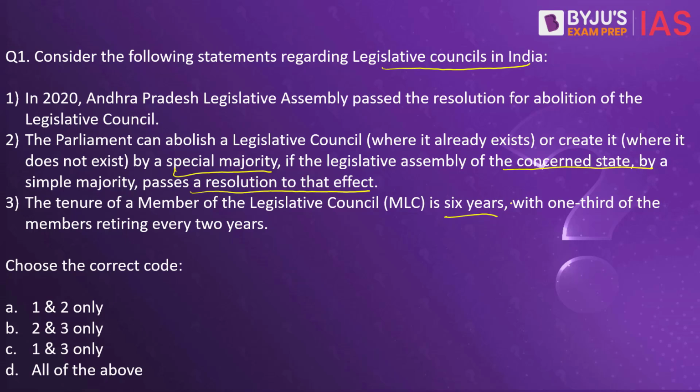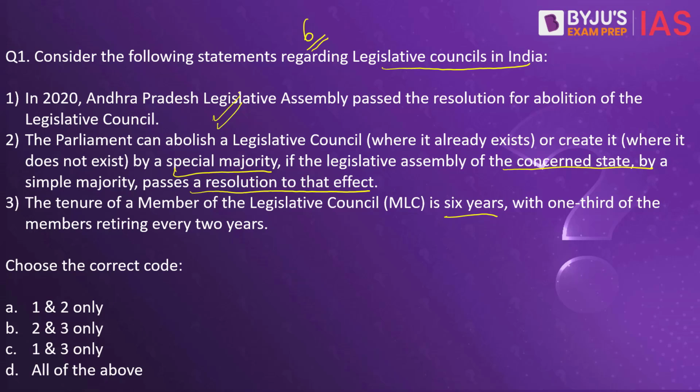You have to tell which of these given statements is or are correct with regard to legislative councils. Now, as you know, there are 6 states in India that have a legislative council right now, including UP, Bihar, Karnataka, Maharashtra, Andhra Pradesh, and Telangana. The first statement is correct. The concerned state legislative assembly can actually pass a resolution. However, they do not take the final call. It is the Parliament of India that takes the final call on this matter.